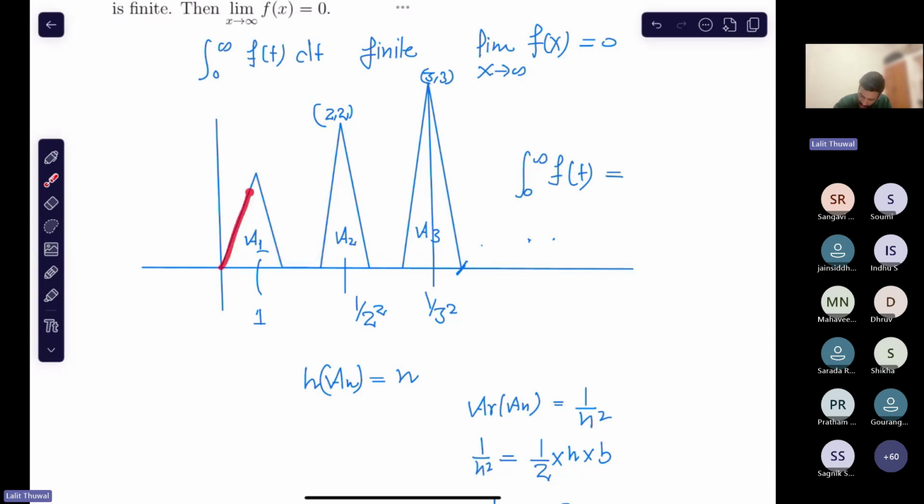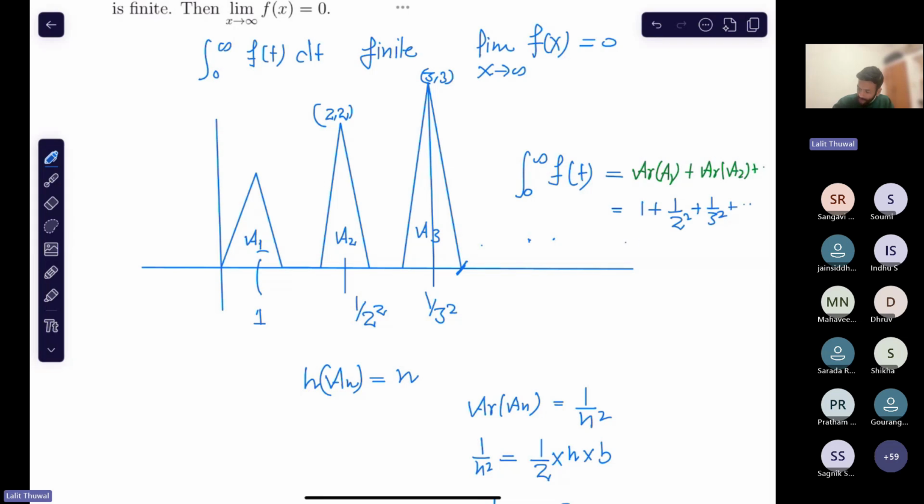This is just the sum of all these areas of these triangles. So this is area A1, area A2, and so on. So this would be 1 plus 1 by 2 square, 1 by 3 square.